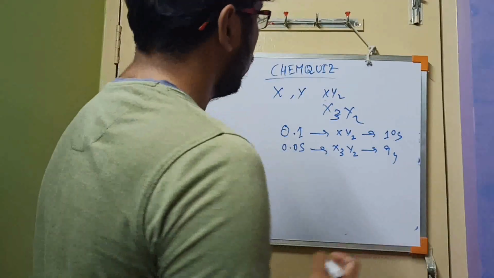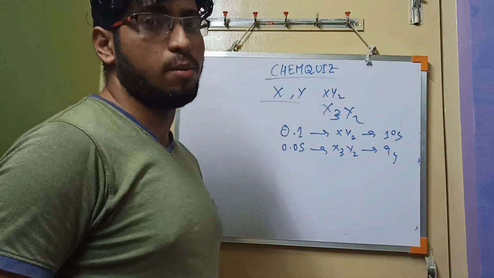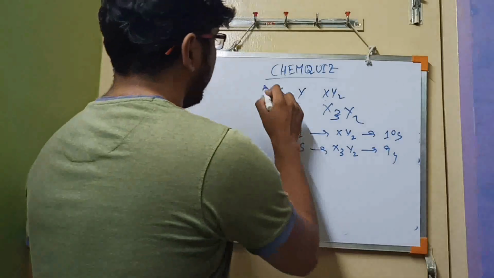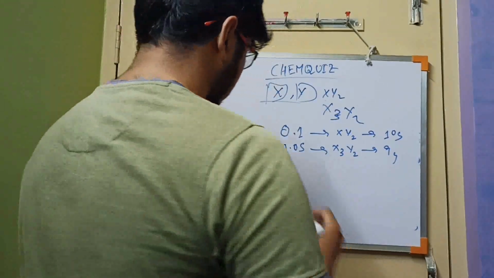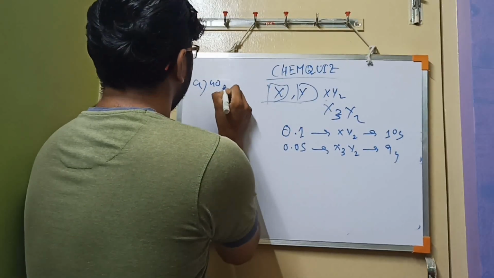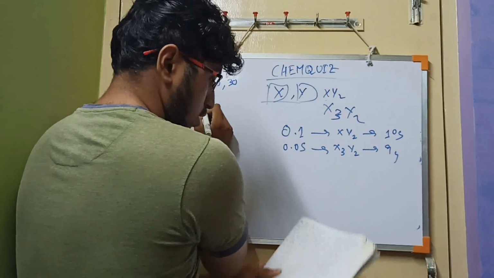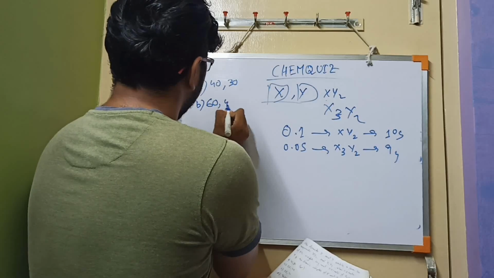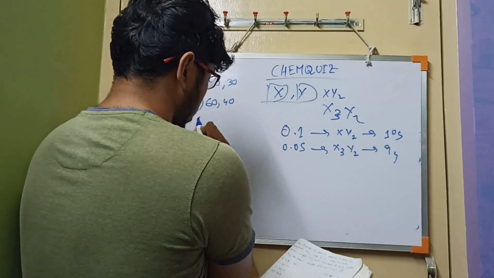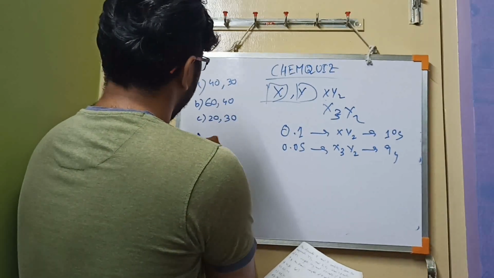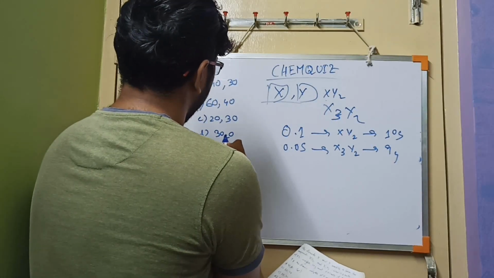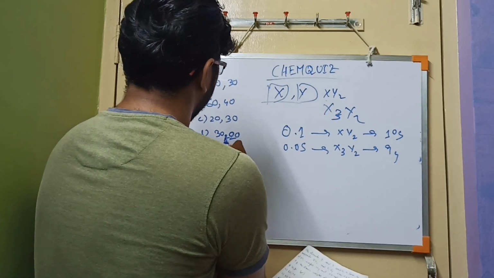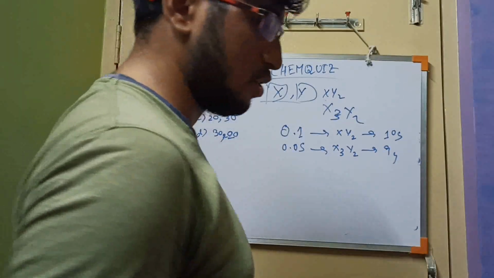Now we have to calculate the molar mass or the atomic weight of X and Y. The four answers given: 40, 30 is the first, 60, 40 is the second, 20, 30 is the third, and 30, 20 is the fourth. So there are four answers. So how will you calculate it?